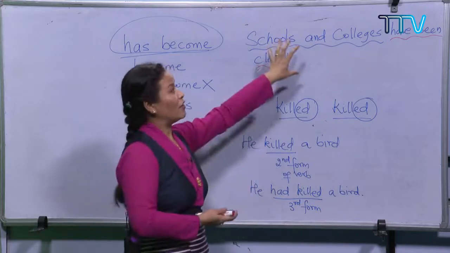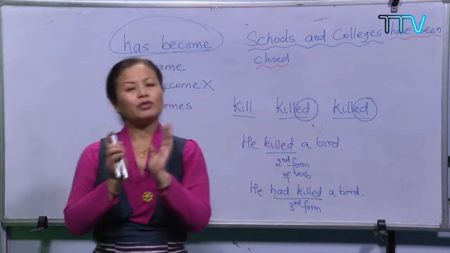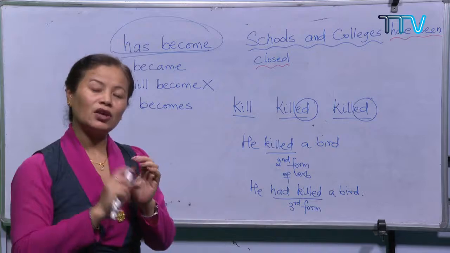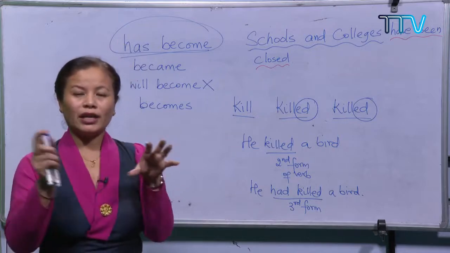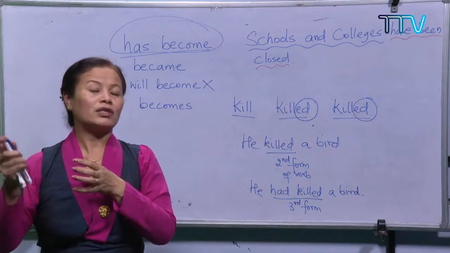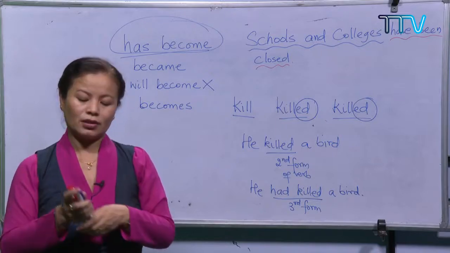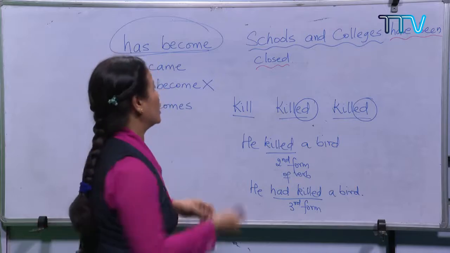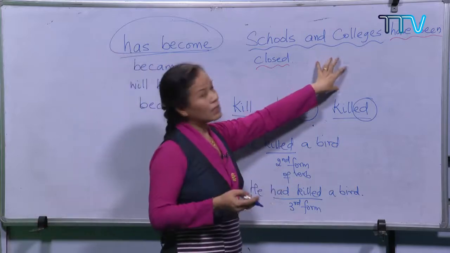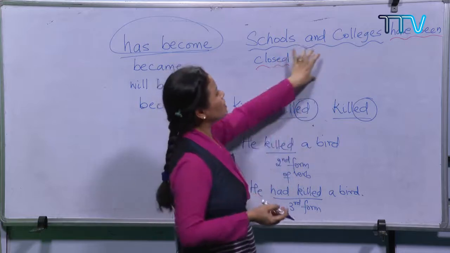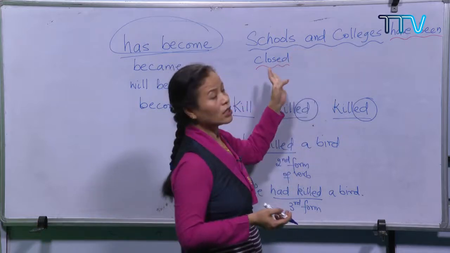They get confused about whether the subject is plural or singular, and even when they know, sometimes they get confused whether to choose the singular verb or the plural form. Therefore, I want you to be very careful in choosing the correct verb form based on the subject. So, schools and colleges have been closed.